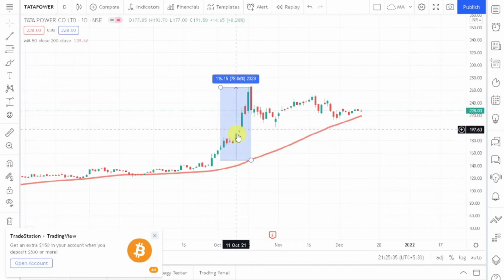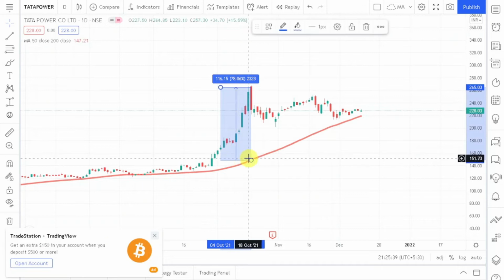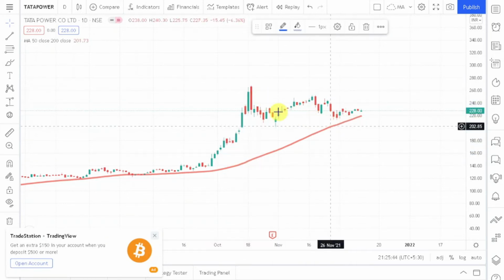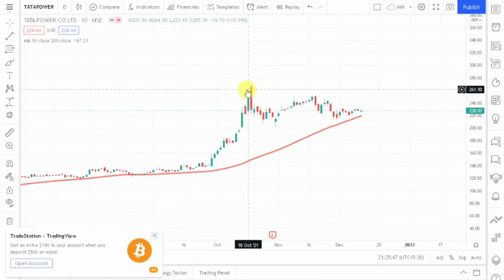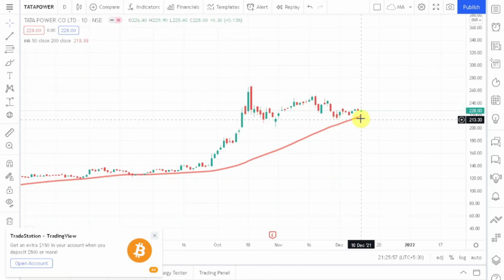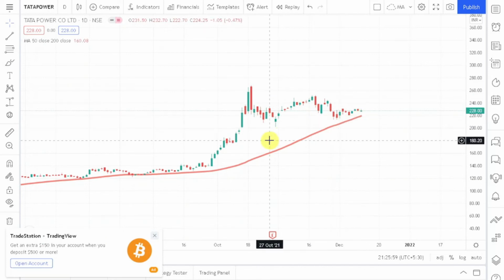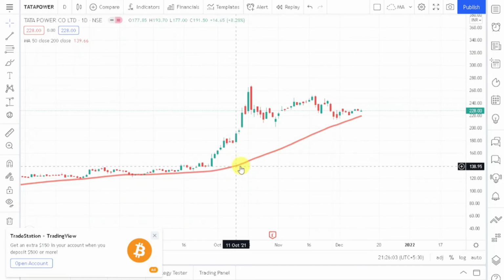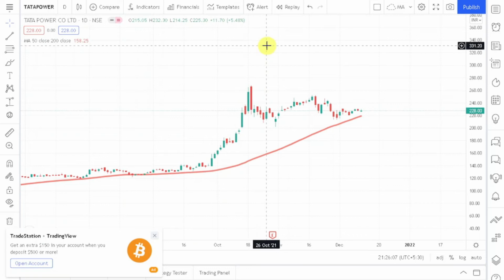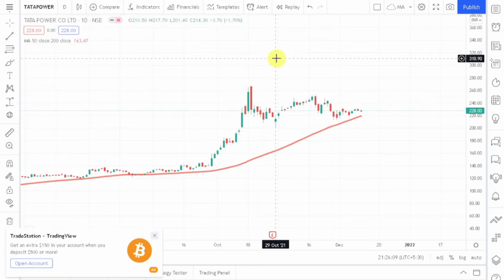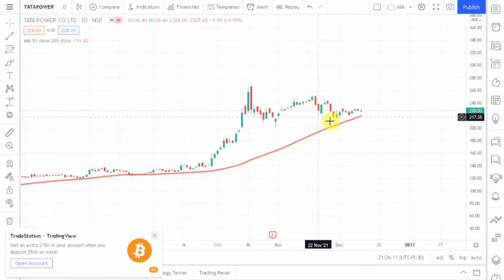So this is a very extreme situation, because the prices cannot go up like this. They have to come back down to the average. You can see that after the prices went up very high, they started coming back to the moving average, and that is what happens with a moving average. I hope this is clear to you, because a moving average works as a magnet. Whenever prices go very far from the moving average, it acts like a magnet and prices start coming back to it.